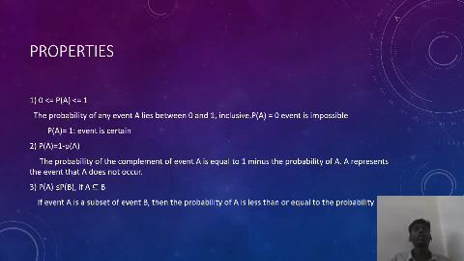And the third property of the probability is the subset rule. If an event A is a subset of B, then the probability of A is less than or equal to the probability of B. It means if A is part of B, then P of A is less than or equal to P of B. Otherwise, if B is a subset of A, then we can write P of B less than or equal to P of A.